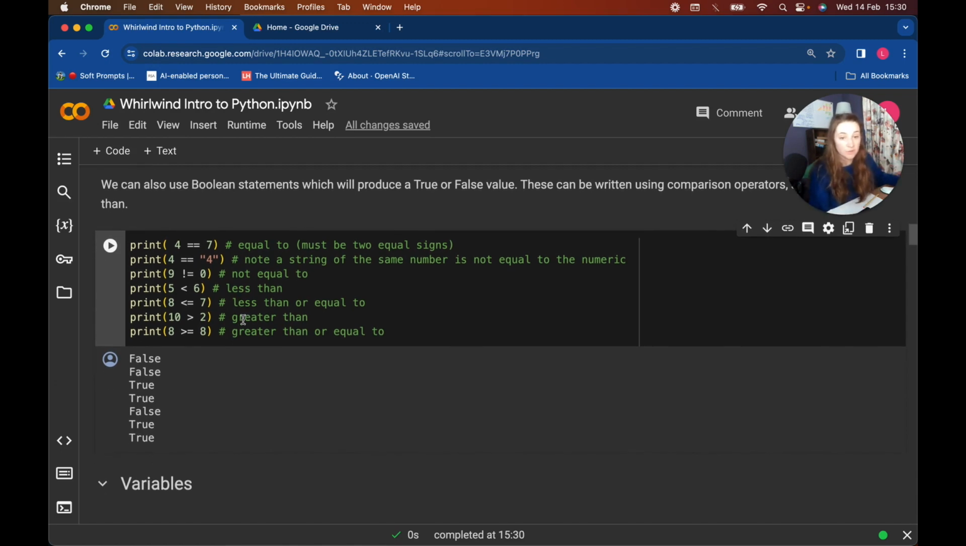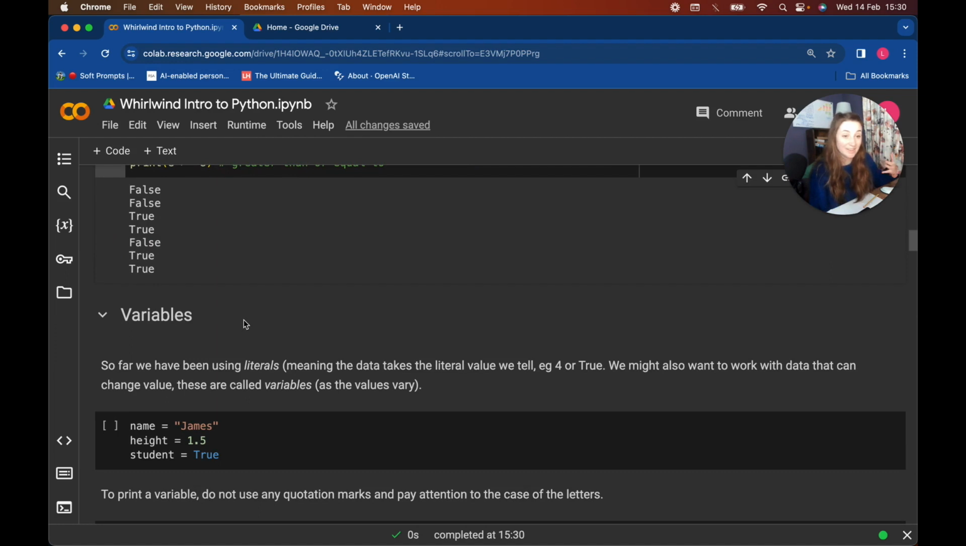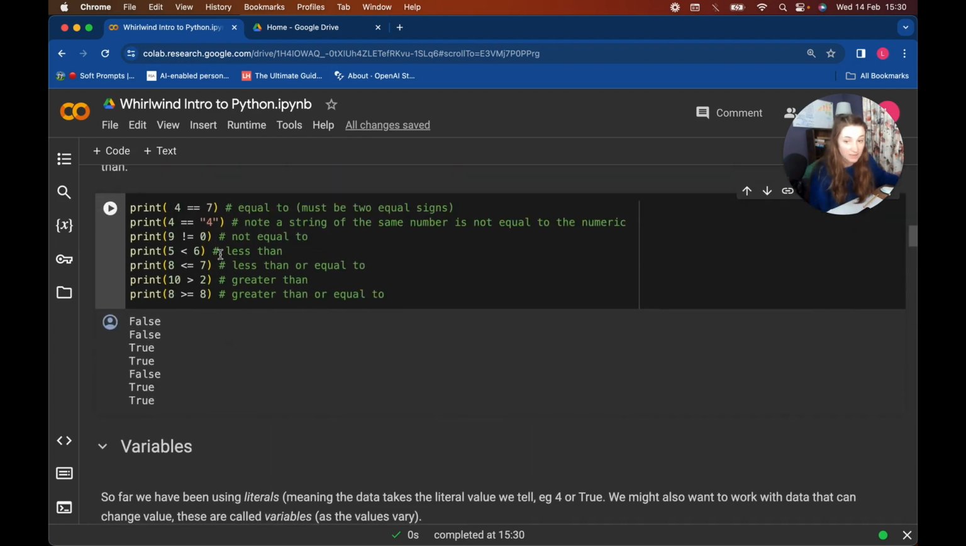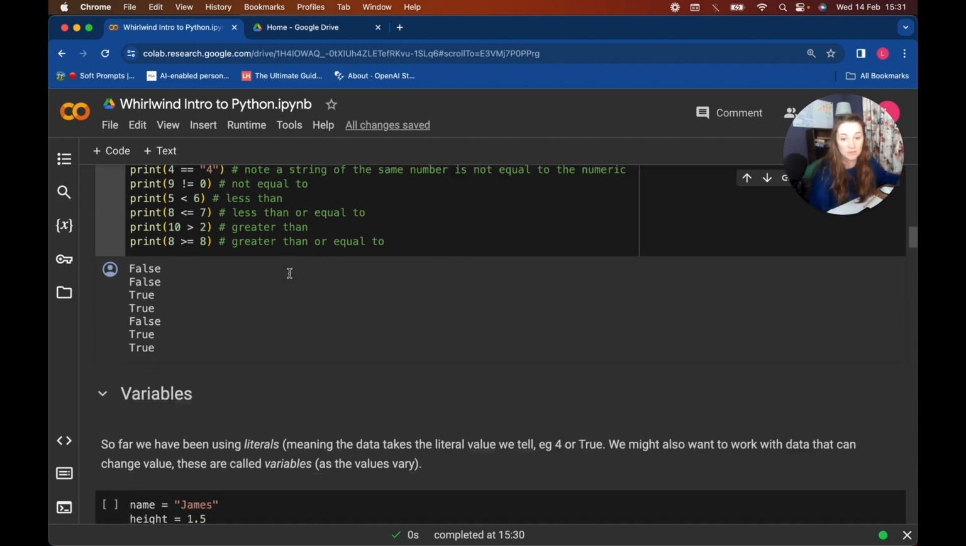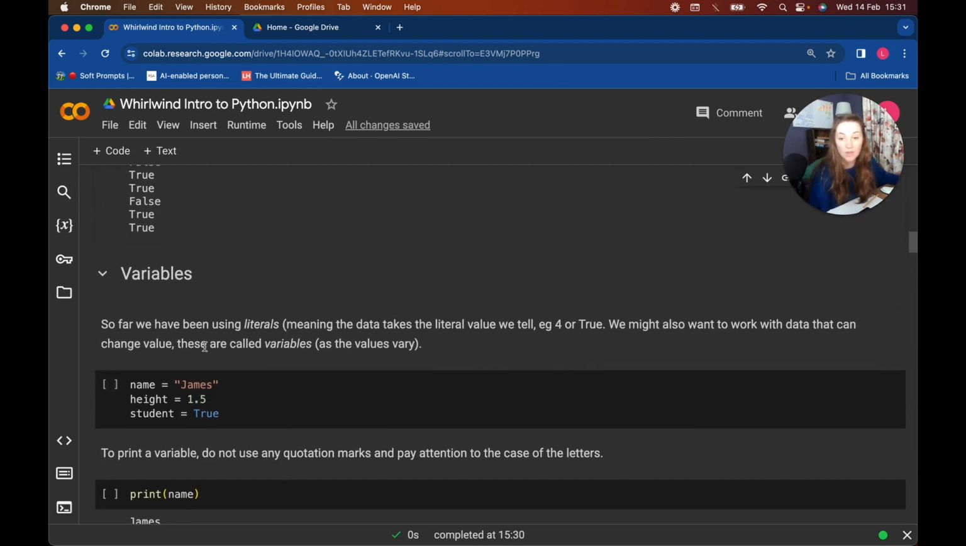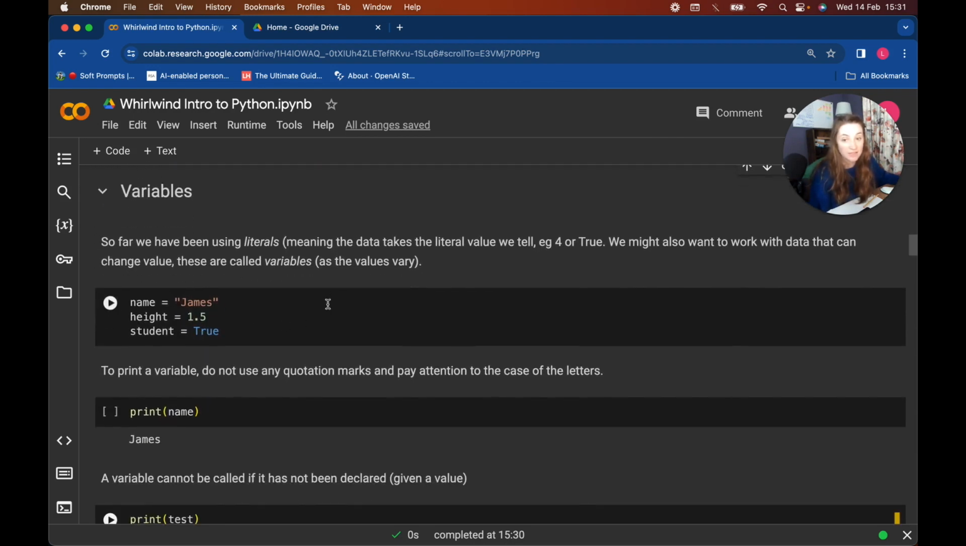So far, we have been talking about something that we call literals. So all of these data types, we've given a literal value. So we have 4, we have the words hello world, we have true. They don't change. They are literally what we tell them. They are literally what they are. But we have these other data types called variables. And as the name suggests, these can vary and these can change.